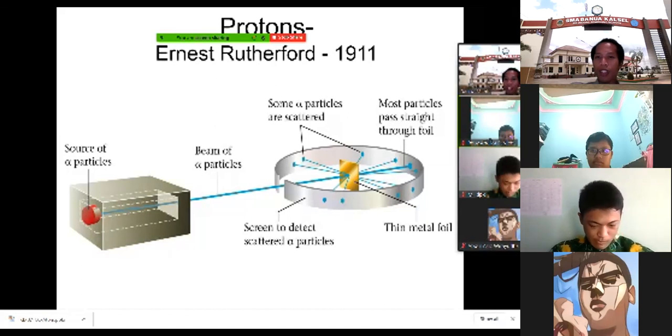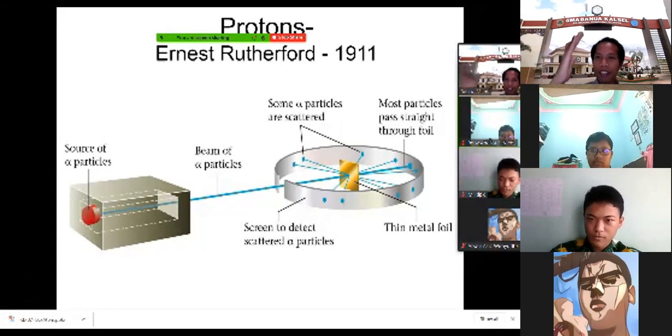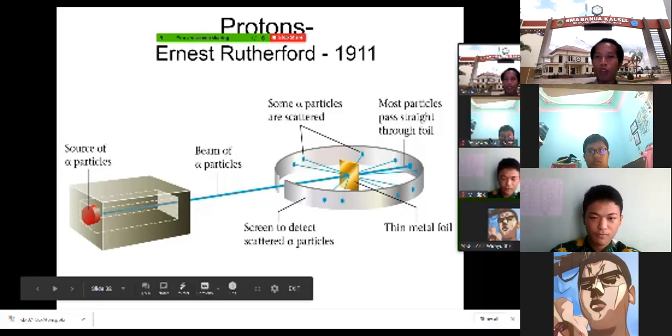So, do you understand why it is reflected? What do you think? What happened to this one? Why is it reflected? Why are the beams reflected? Because there is a hole in the atom, or a small gap. No, I mean the reflected, dipantulkan. Why is it reflected?